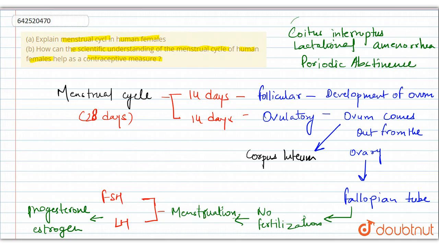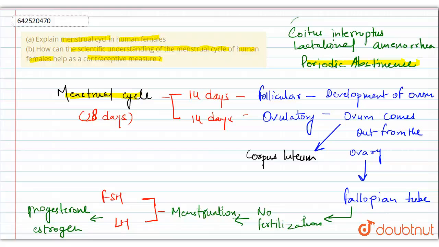So when we talk about periodic abstinence, this is totally dependent upon the menstrual cycle, in which if the couple avoids coitus or sex during these 10 to 17 days of the menstrual cycle, it won't lead to pregnancy, so it is a very good contraceptive measure. But it is not very effective because menstrual cycle days are very variable. They are not fixed, but somehow we can utilize this contraceptive measure.